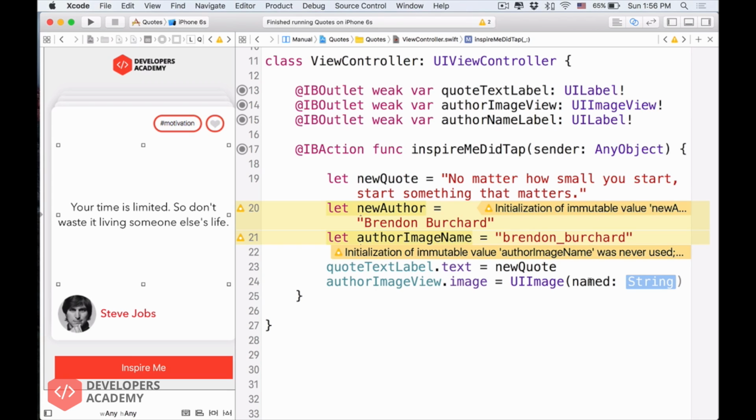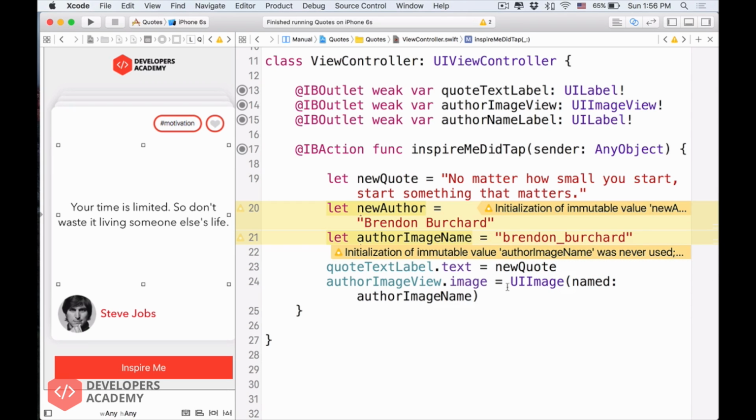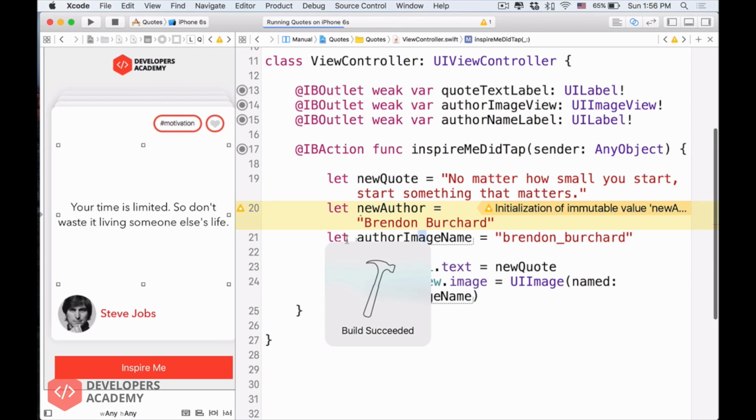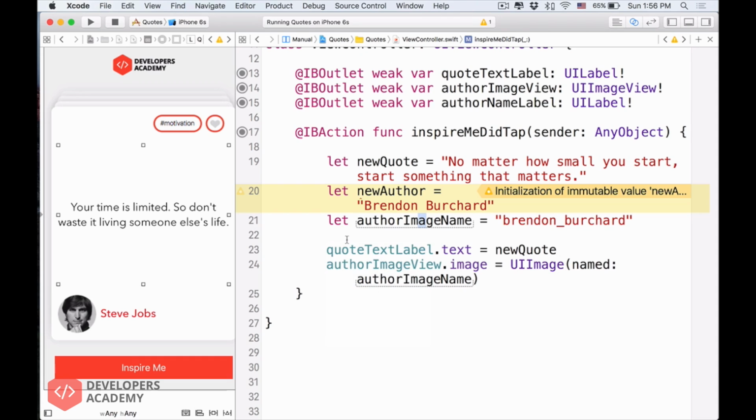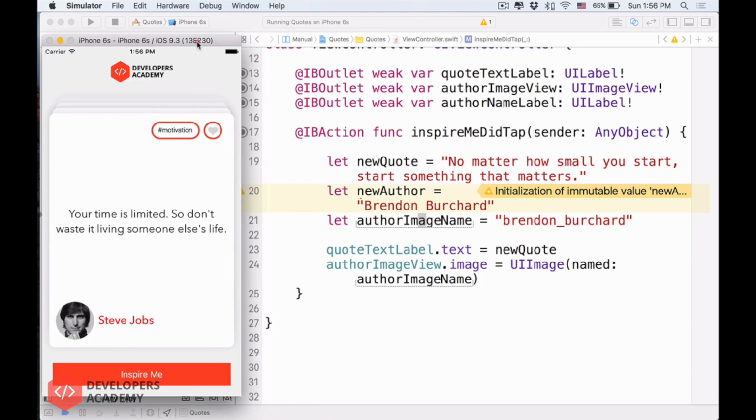So it says that I want to change the image of this author image view into an image with the name of author image name, and close the parentheses, with the name of this guy over here that we are using. See that? You see the same thing over here? Alright, so now I will run the project again just to make sure that the line of code that we just wrote works correctly. It's very cool in iOS that you can test it along the way as you build apps. So I very much recommend that.